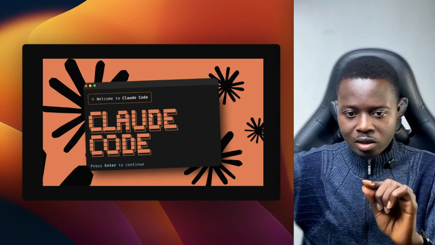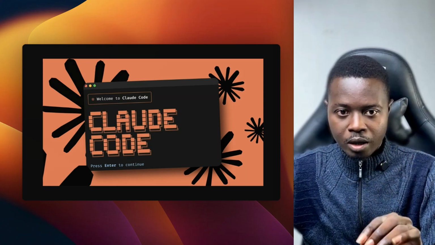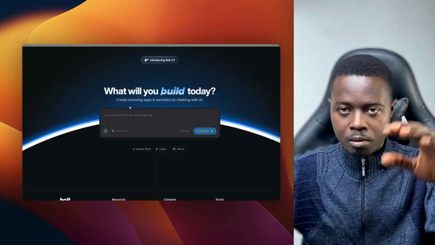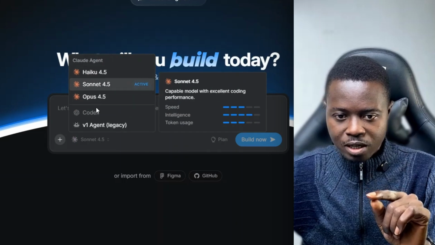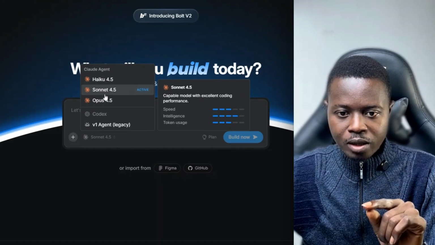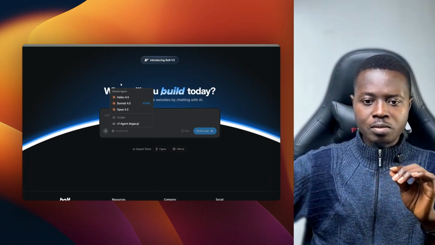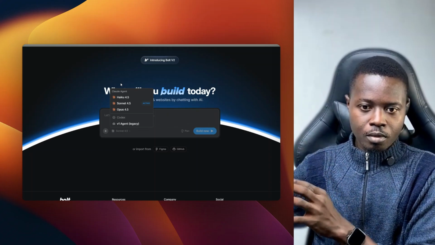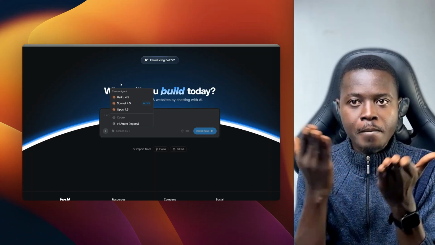Now, this is actually the normal Claude you know, right? Anthropic, I mean, was the company name. So these IDEs, Bolt and Lovable and the rest of them, is actually Claude that they are using as well. You can see the model that they have here. What they are using is Claude that is powering them. So what they do is basically they subscribe to this Claude platform and give us access to it via their own platform. So they are just like a middleman for us.